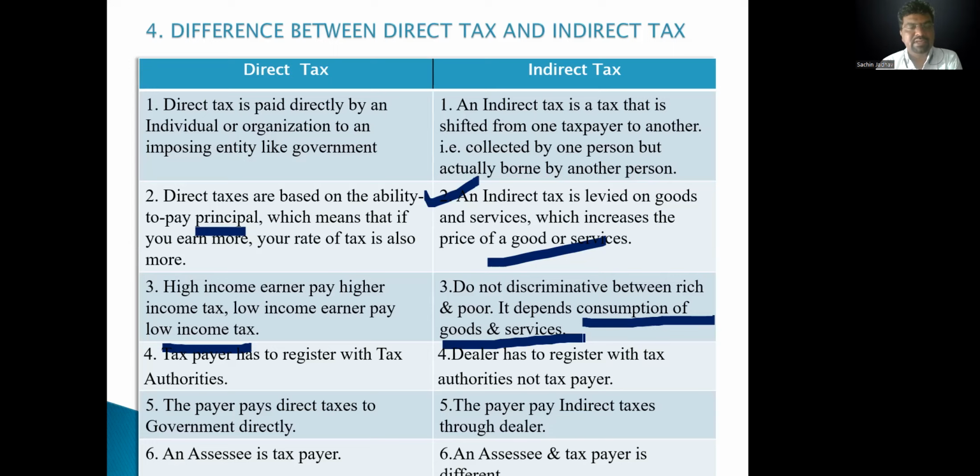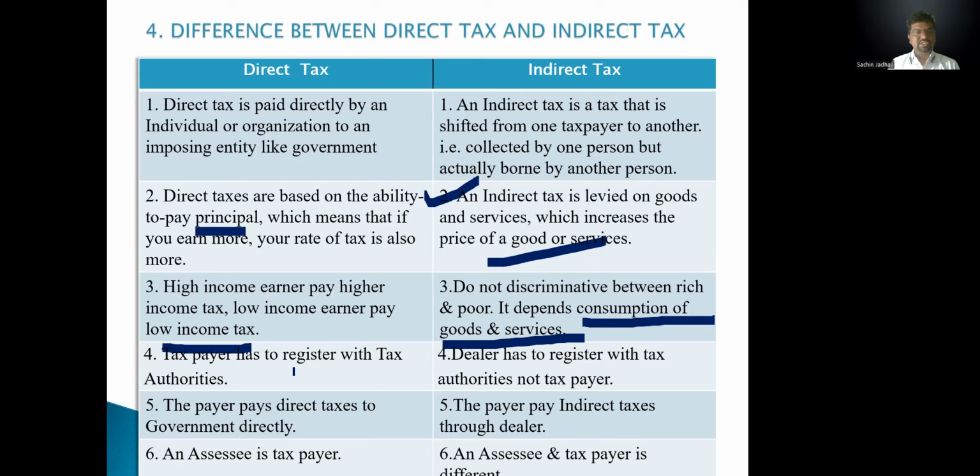If a middleman earns 20,000 rupees, he is liable for GST at the same amount. Again, if a rich person wants to purchase a cell phone, he will pay the same indirect tax. It means there is no discrimination here between rich and poor. Related to direct or income tax, a higher income earner pays higher income tax. But in indirect tax, there is no discrimination. Both pay the same amount.